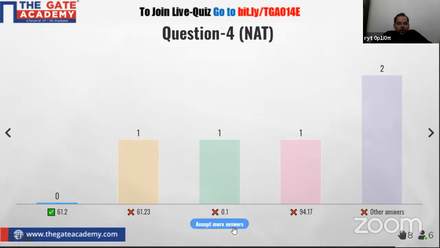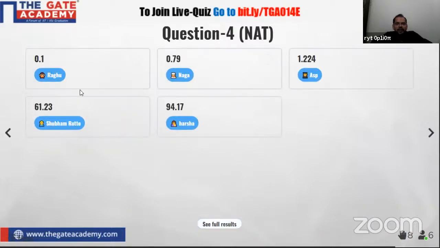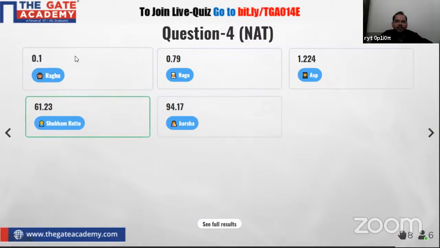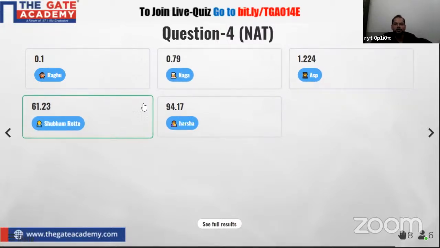Fine. So no one answered 61.2, one answered 61.23. So here I am accepting some answers. Subham answered 61.23, so I'm accepting this answer, but 0.1, 0.79, 94.17 and 1.224 are not the correct answers. So I accepted this answer as correct.